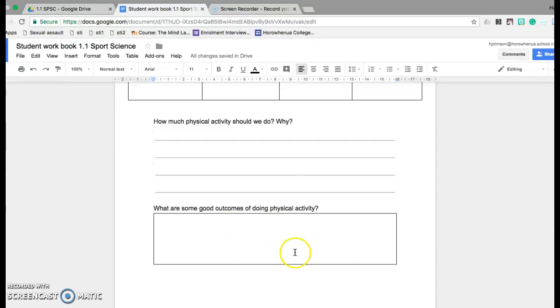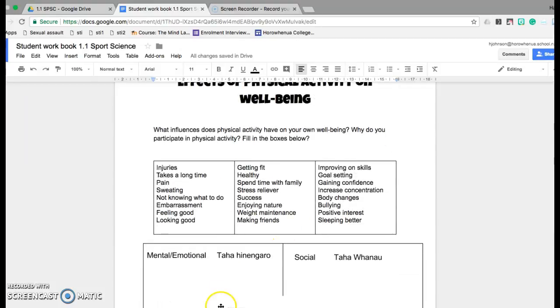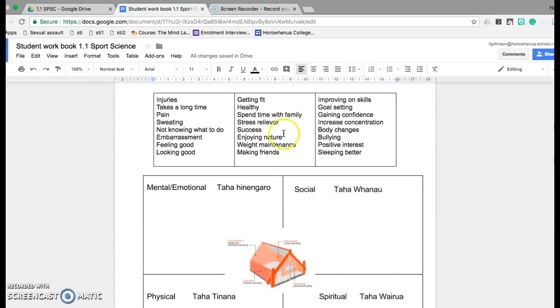What are some good outcomes of doing physical activity? So, for example, it provides opportunities to make friends. Please write at least 5 ideas. These need to be put into the different areas of well-being, or also known as hauora.